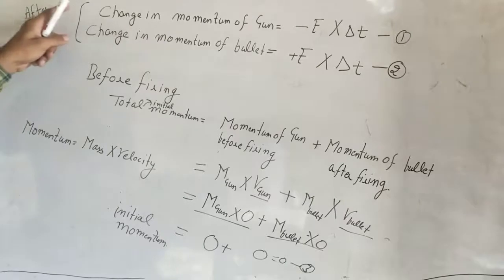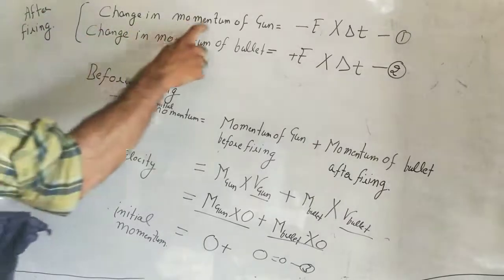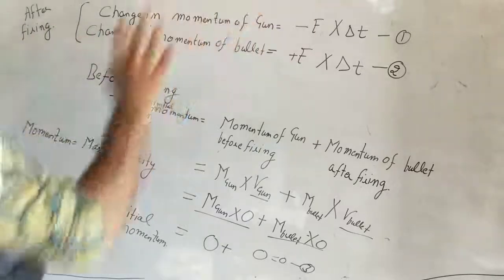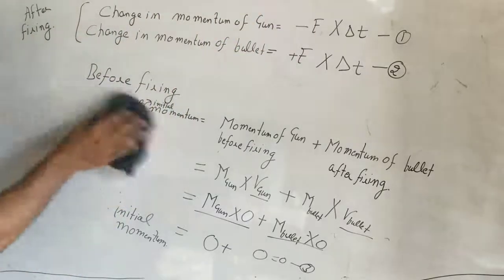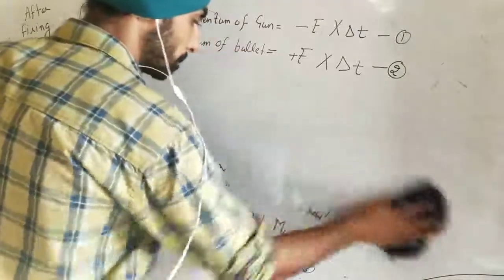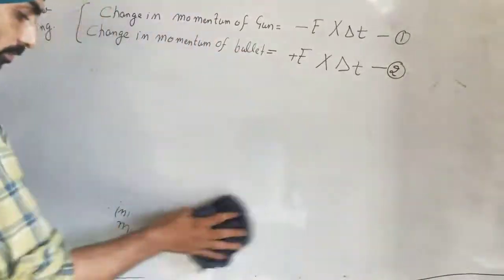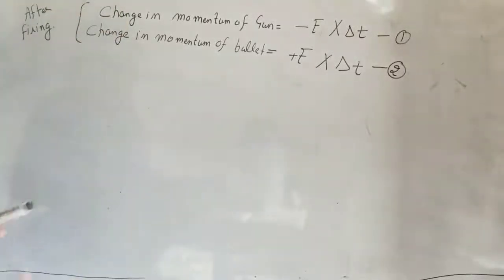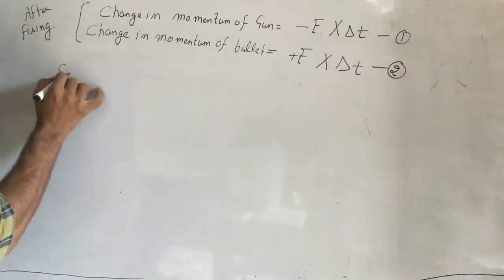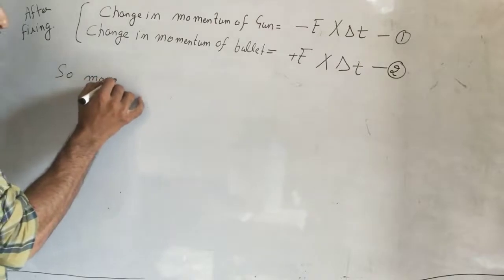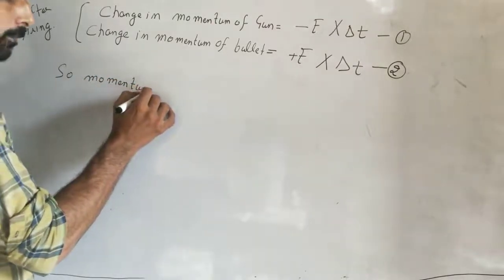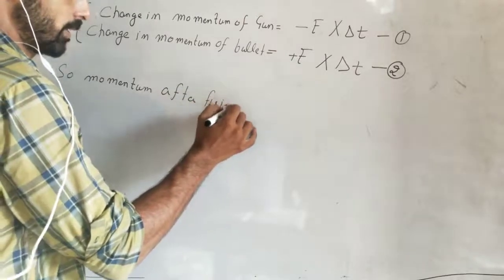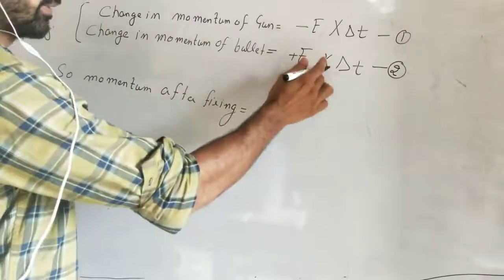Now we will calculate the final momentum. So add the momentum of the gun after firing and the momentum of the bullet after firing, add both. So the momentum after firing is equal to this momentum plus this momentum.